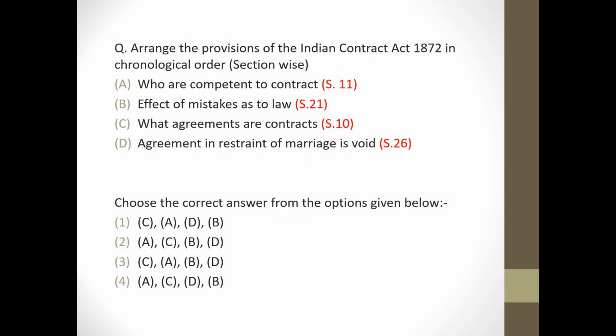Next question is, arrange the provisions of Indian Contract Act 1872 in chronological order section wise. These are the headings of the section, so we have to arrange them in chronological order accordingly. Who are competent to contract? Section 11. Effect of mistake as to law? Section 21. What agreements are contract? Section 10. Agreement in restraint of marriage is void. Section 26. So, answer will be option number 3.